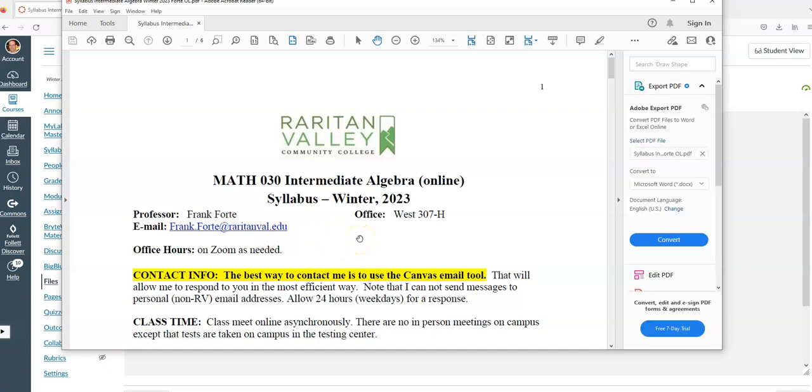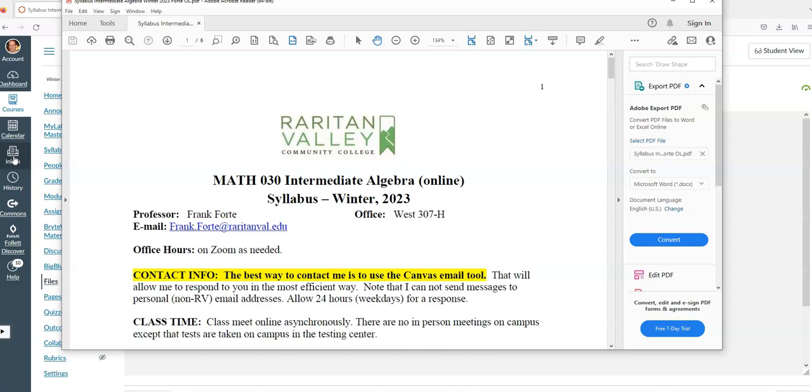This is an online course. It doesn't meet at a specific time, so it's asynchronous. The best way to contact me is to use the Canvas email tool. So if you go back to Canvas, the main part on the side over here, if you click on inbox, which I cannot do, otherwise it's going to bring up other students' emails. You click on that inbox, and then there's a little pen on top. That's how you get an email.